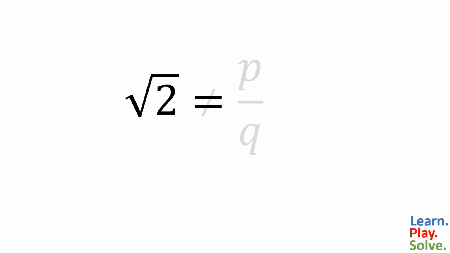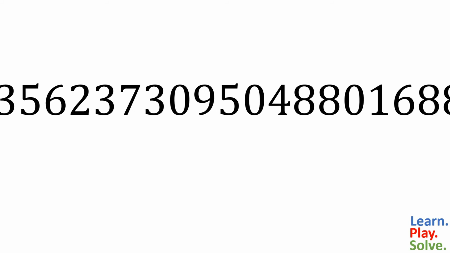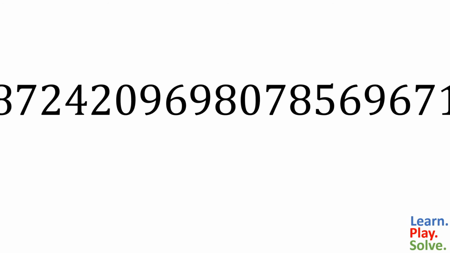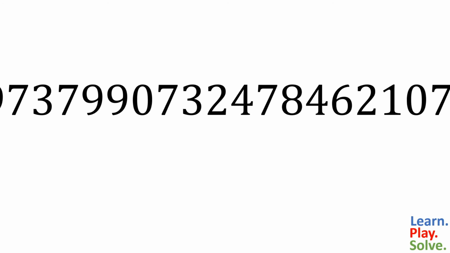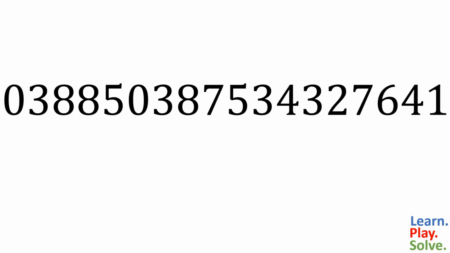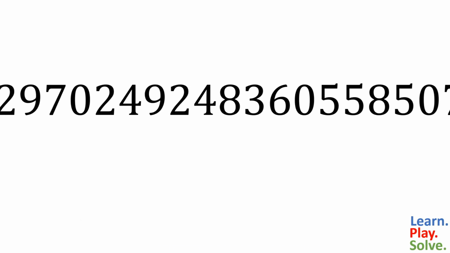This means that its decimal representation, like any irrational number, will go on and on forever without stopping or ending in a repeating sequence. That means somewhere in this number is your phone number, social security number, date of birth, zip code, and any other number you can think of.